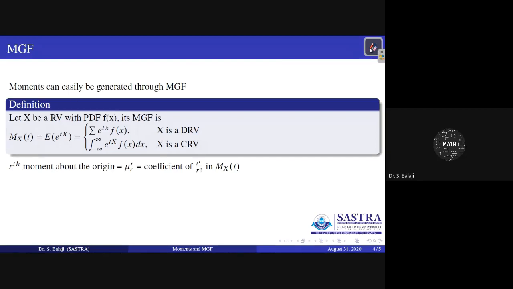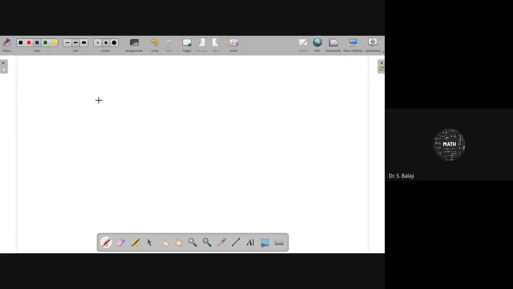Yes, we will see the expansion here. The moment generating function definition says MX of t is equal to the expectation of e power tx.